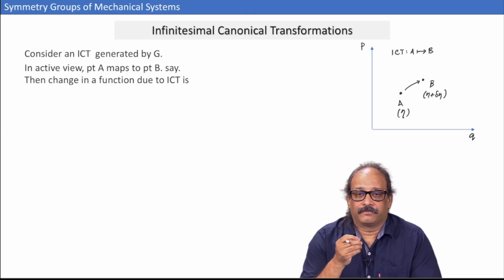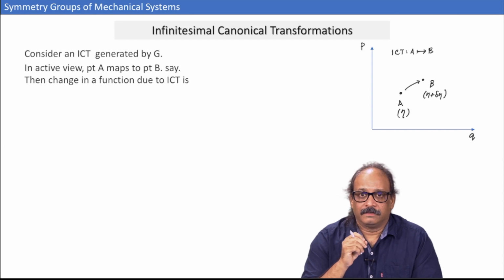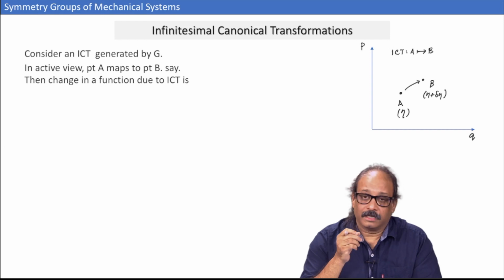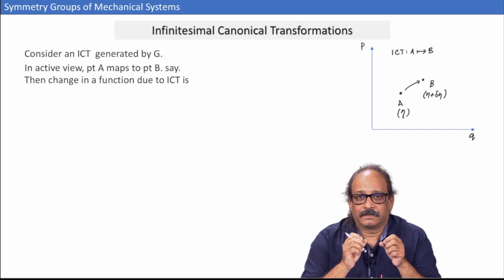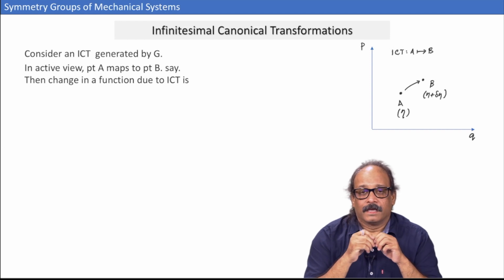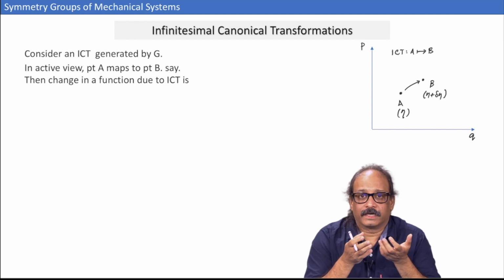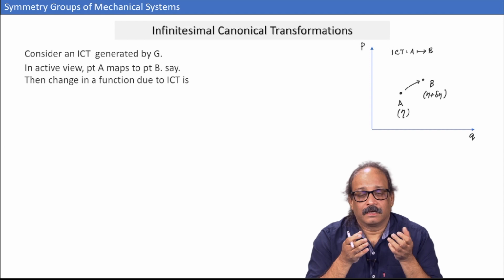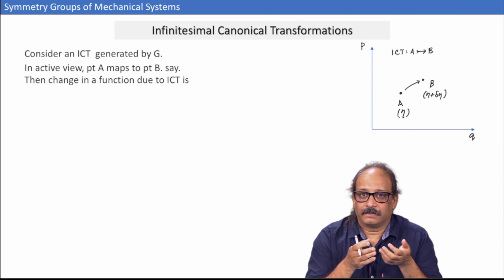Now, let me begin first of all by a recap of what we did in the last class and talk about the infinitesimal canonical transformations. If you have an infinitesimal canonical transformation, which we abbreviated as ICT, remember we had two ways of looking at that particular transformation. One was an active view and one was a passive view.